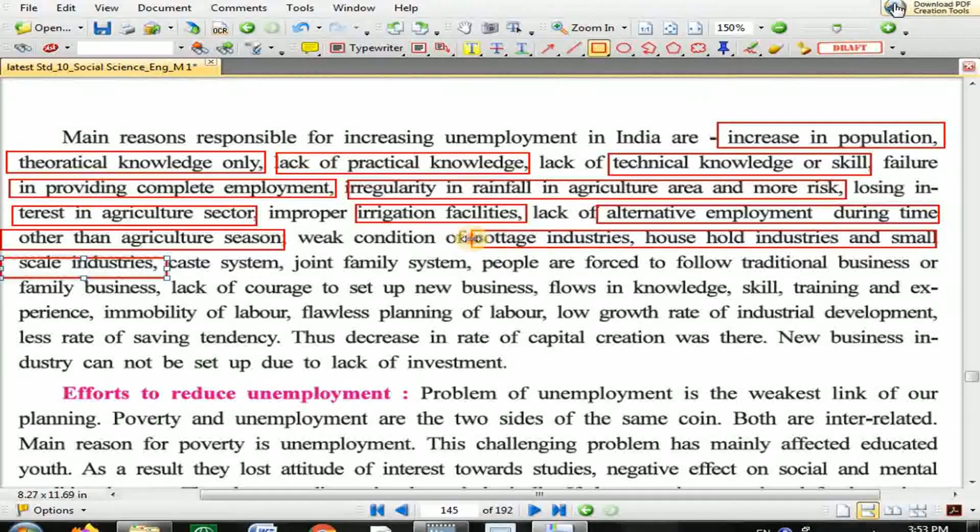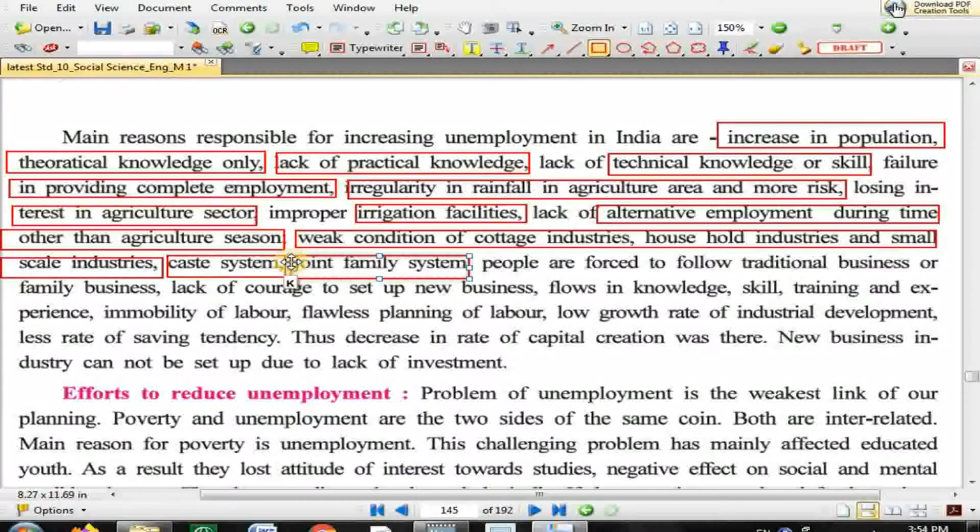Their situation is weak. They are not able to fight the competition of multinational corporations. Caste system, that this work is of this caste and it is not the work of my caste. It is not suitable to me because it does not fit my caste status. That is one of the reasons of unemployment. Joint family system, where a few of them are earning and a few of them are enjoying. All are not earning. The biggest drawback of India as far as joint family is concerned is that all get food, shelter and clothing, basic necessities can be satisfied, but all are not getting employment. In some places in joint families you can see unemployment.